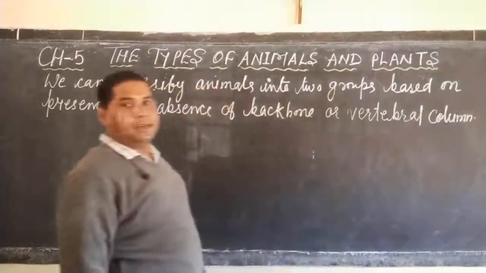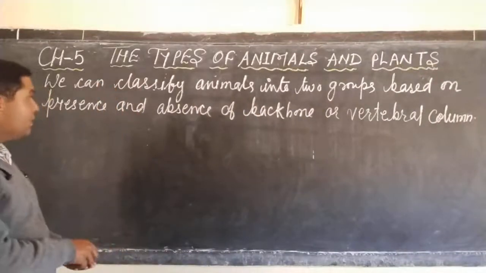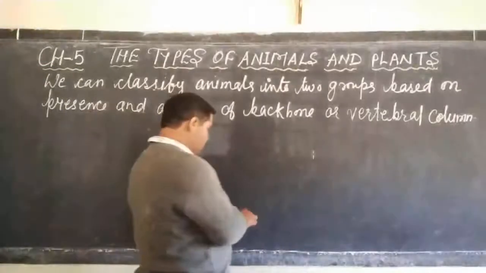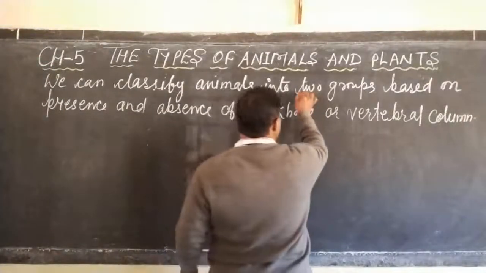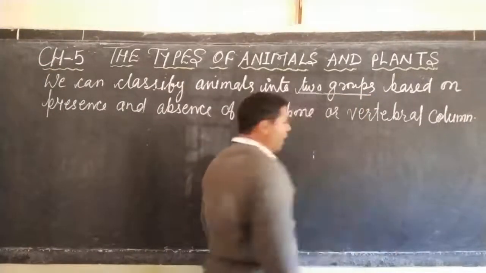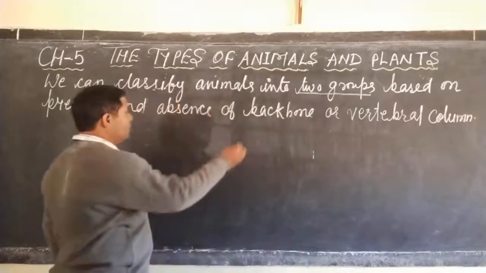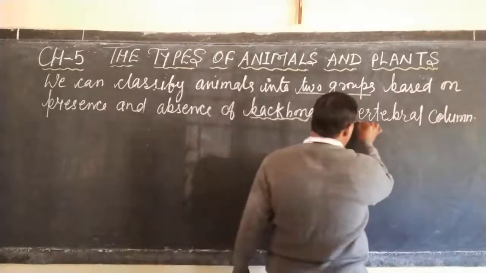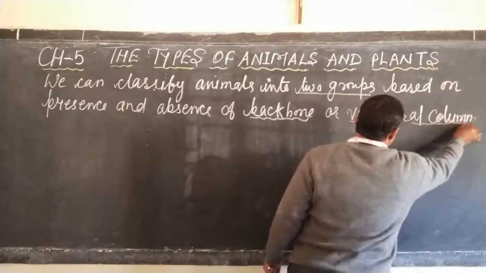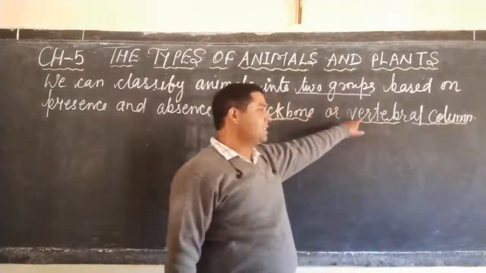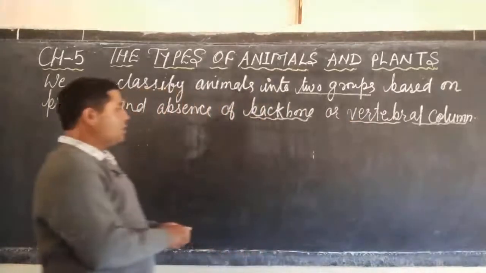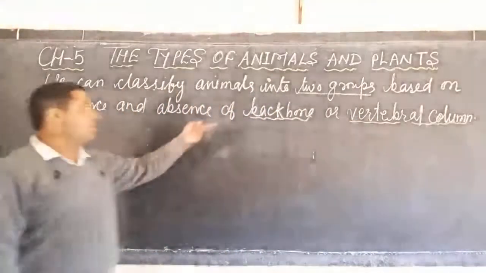So, dear student, basically animals can be classified into two groups, based on presence or absence of backbone. Backbone is also known as vertebral column. So let us know two types of animals.